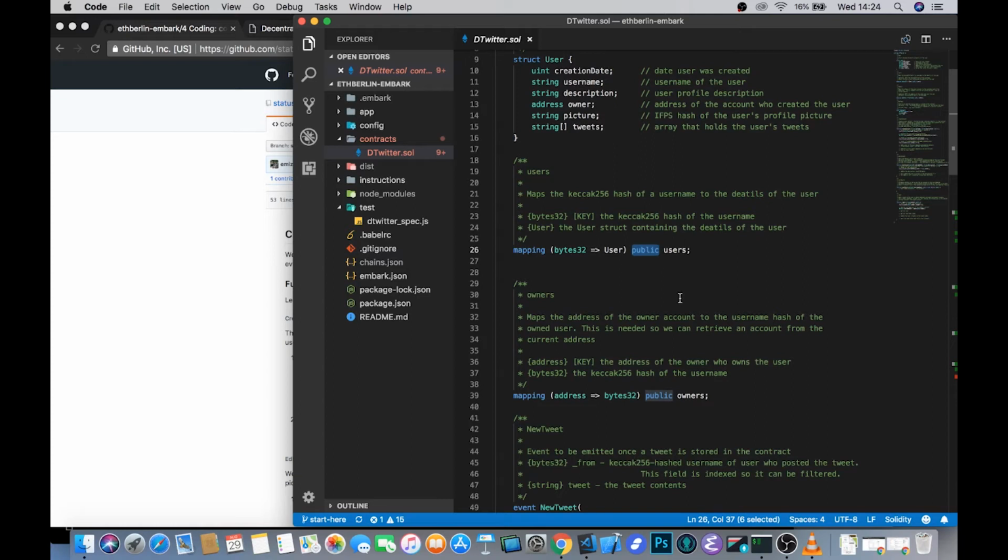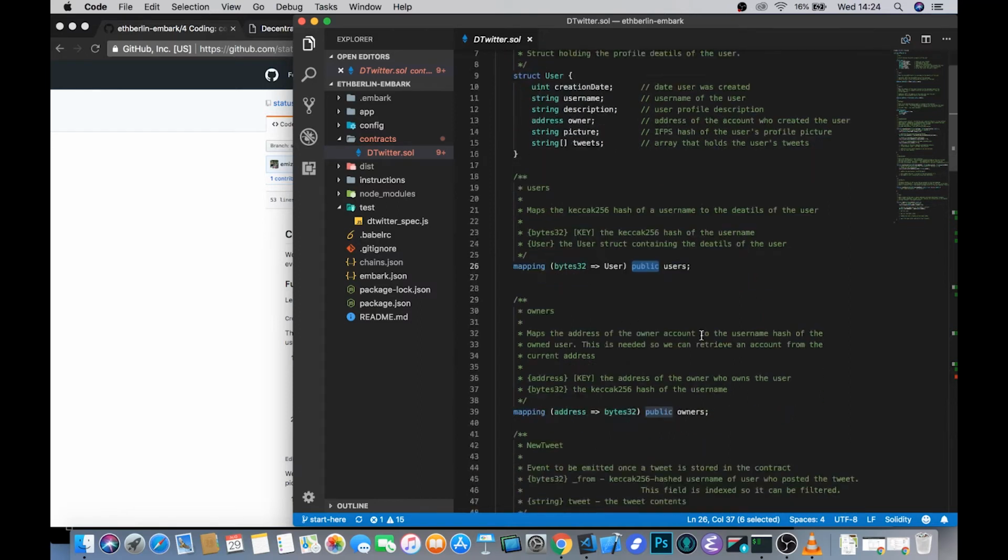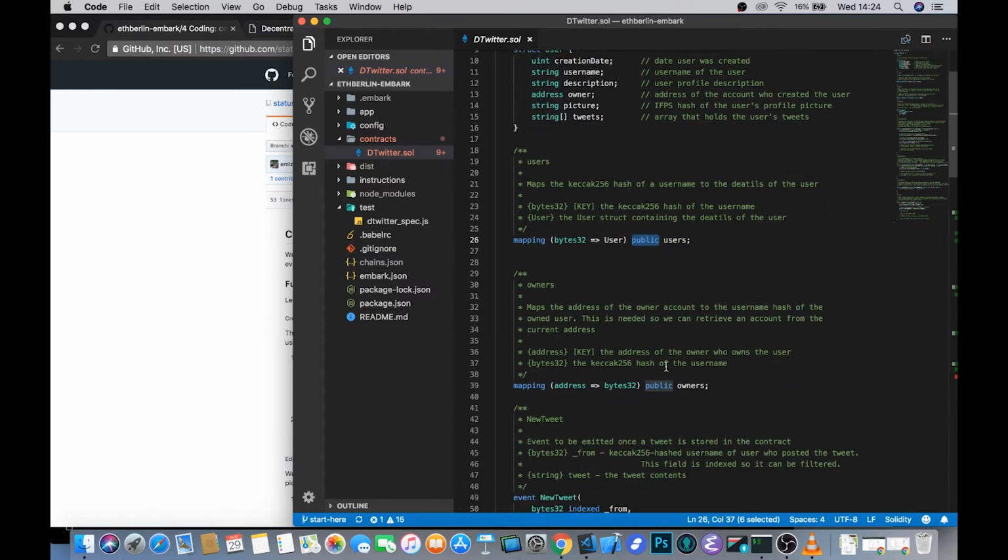So if you declare some structure or function, rather, if you declare some structure as public, then there will be an automatic getter function that is written for that. It means that we can use these two public mappings to fetch users and owners without actually having to write our own get functions for them.